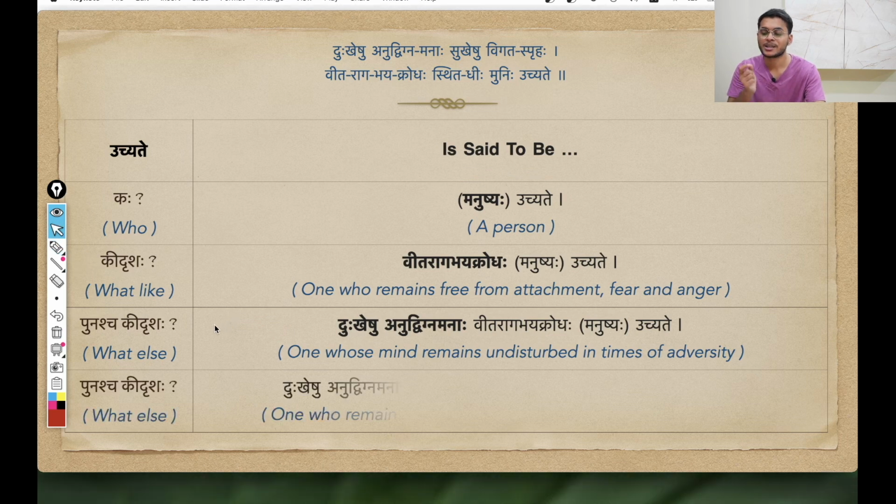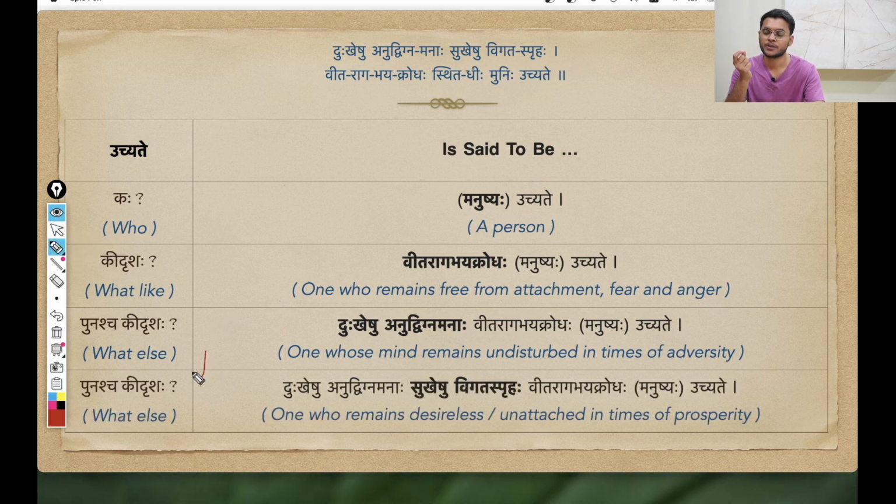But still, Krishna has one more adjective for such a person. And now Krishna says, Sukheshu vigatas prahaha. Now see, earlier he talked about dukkheshu, in times of adversity. Now he is talking about sukheshu, in times of prosperity. This sukheshu is coming from the sukha pratipadika, again in saptami vibhakti bahuvachanam, in prosperity, in times of prosperity. In that sense, the adjective is vigatas prahaha.